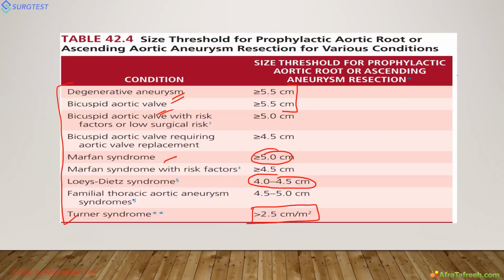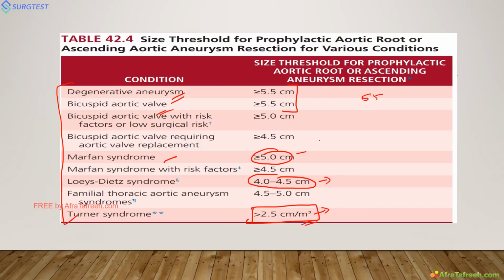They are given per meter square because in children, we have to calculate according to body surface area. It occurs in young age. So very easy to remember: degenerative and bicuspid aortic valve 5.5. Marfan 5, Loeys-Dietz 4 to 4.5, Turner 2.5 centimeter per meter square.